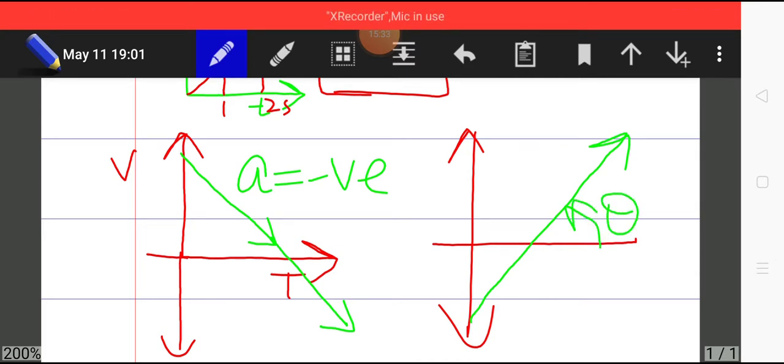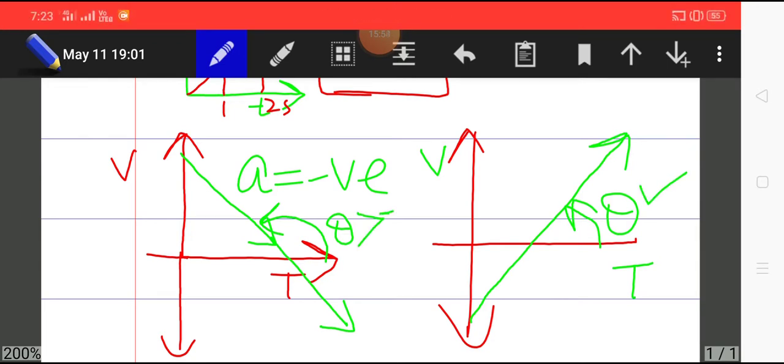An inclination less than 90 is always positive. This is velocity, this is time, and an inclination greater than 90 degrees is always negative. Your slope is the tangent of this angle. The tangent of an angle less than 90 degrees is always positive, and the tangent of an angle greater than 90 degrees is always negative. So this graph is for negative acceleration and this graph is for positive acceleration.